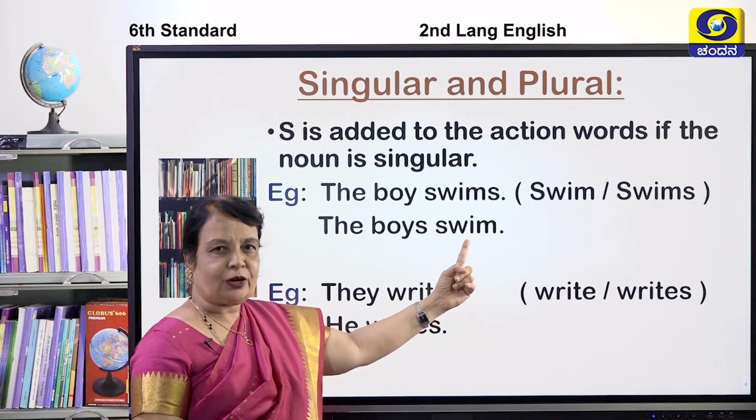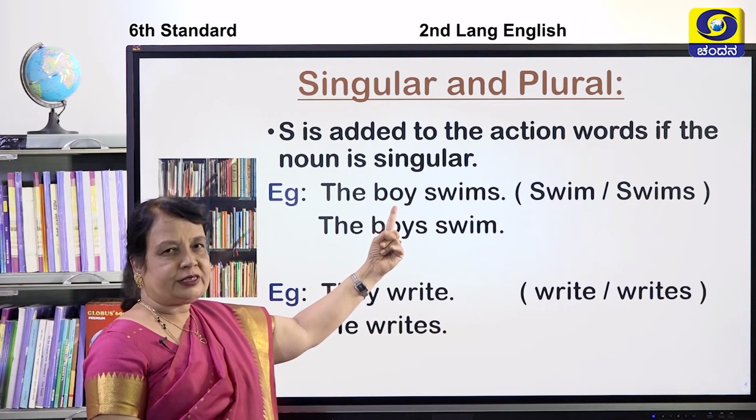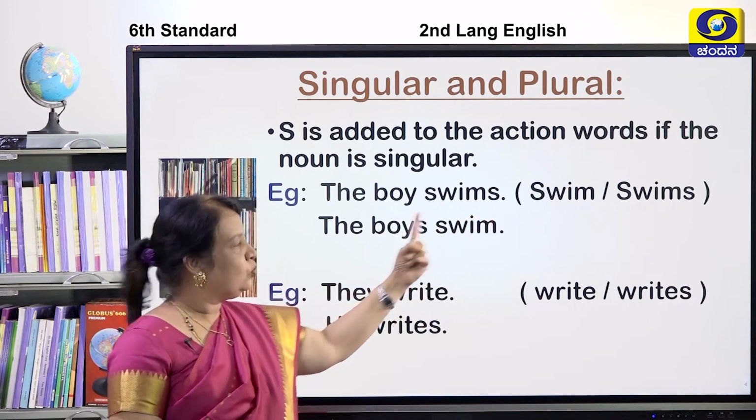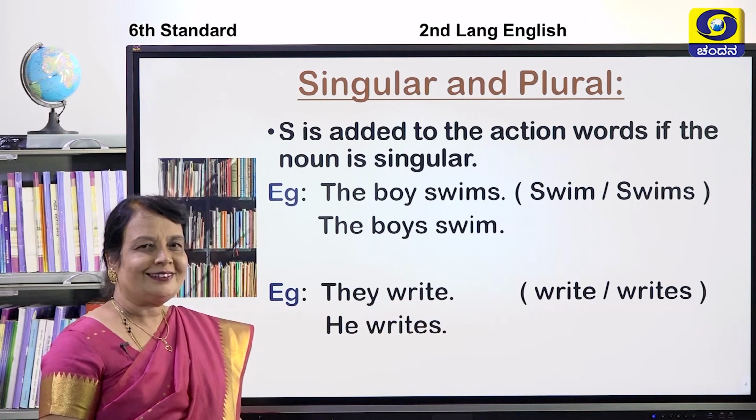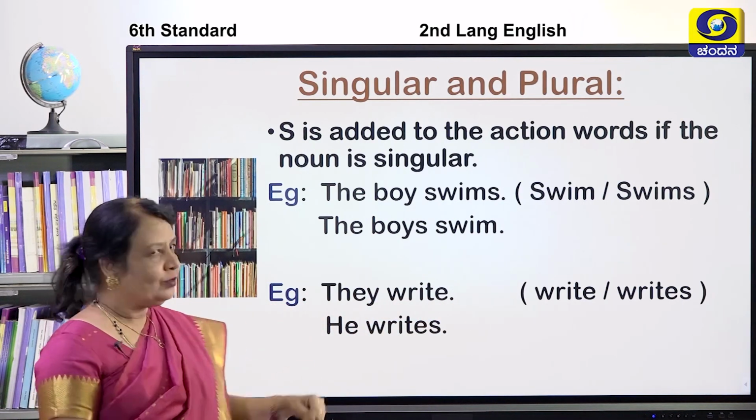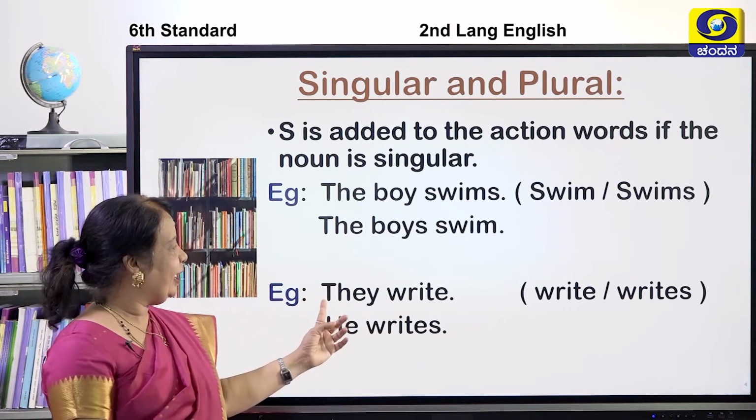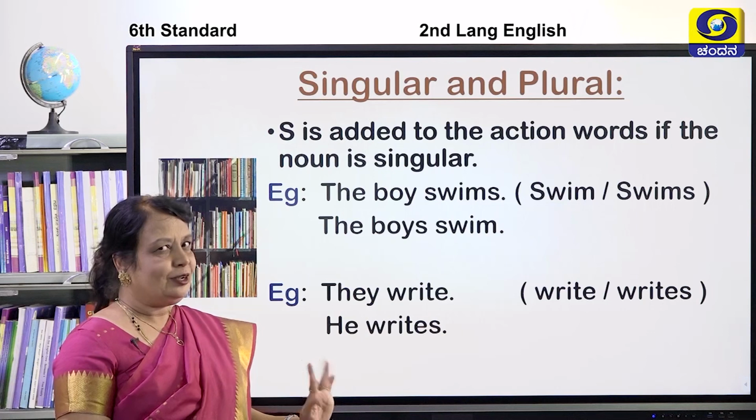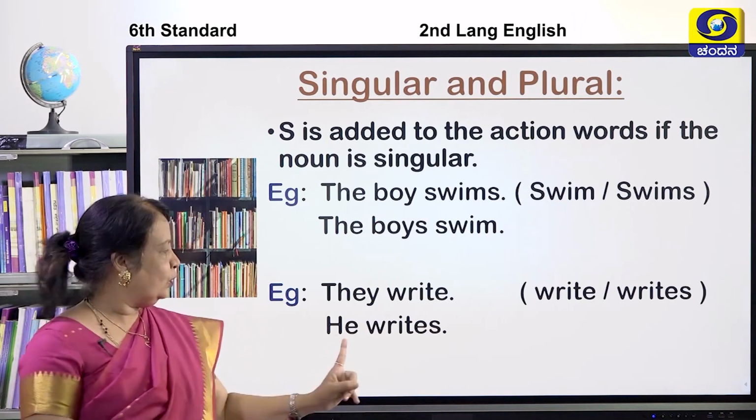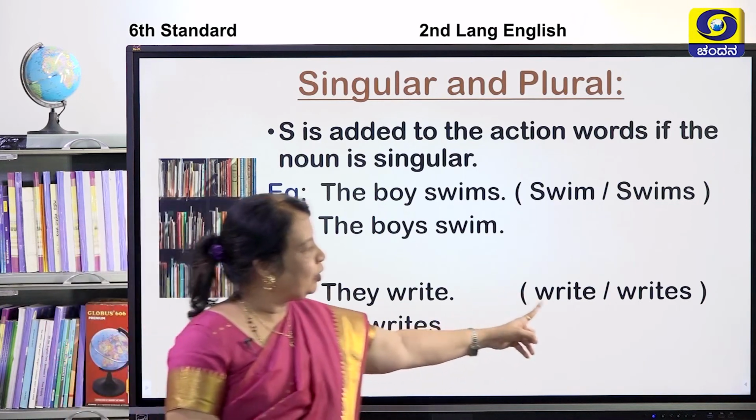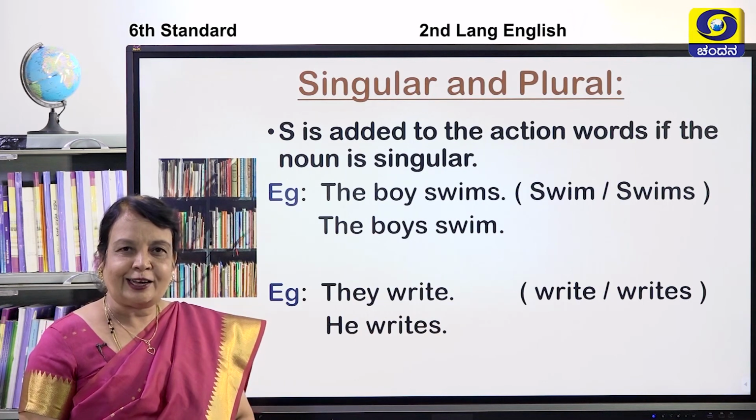Did you get an idea, children, now here? Only one person, you are supposed to add S. More than one person, you are not supposed to add S. There is one more example, children. They write. They means everybody. They write. We are not going to add S. But when it is singular, he means only one boy. So, he writes. I have given you both in this bracket. You are supposed to select the correct one. Did you get an idea?